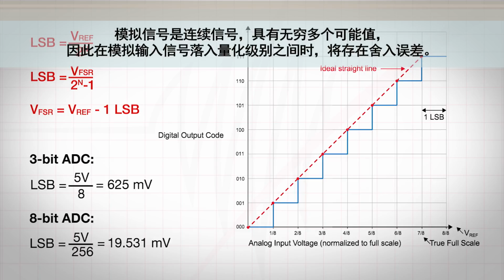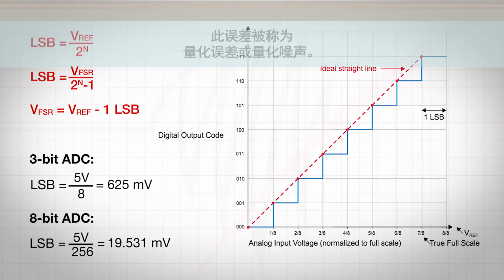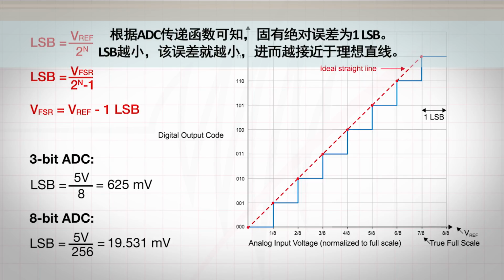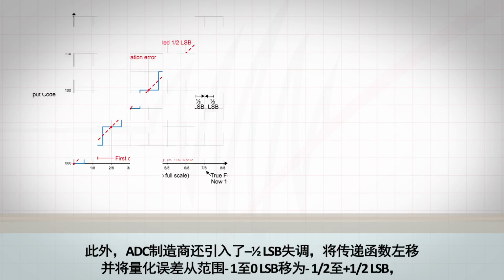An analog signal is a continuous signal with an infinite number of possible values, so it follows that there will be a rounding error if the analog input signal falls between quantization levels. This is known as a quantization error or quantization noise. From the ADC transfer function, we can see the inherent absolute error is going to be 1 LSB. The smaller the LSB, the smaller this error will be, and the closer we get to the ideal straight line.